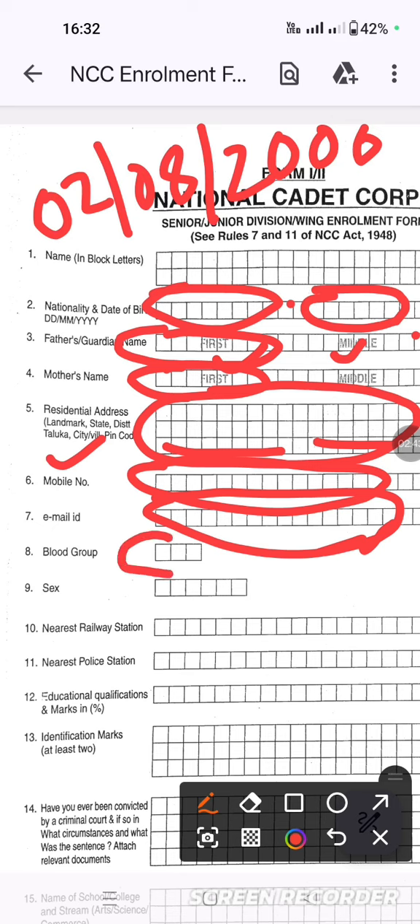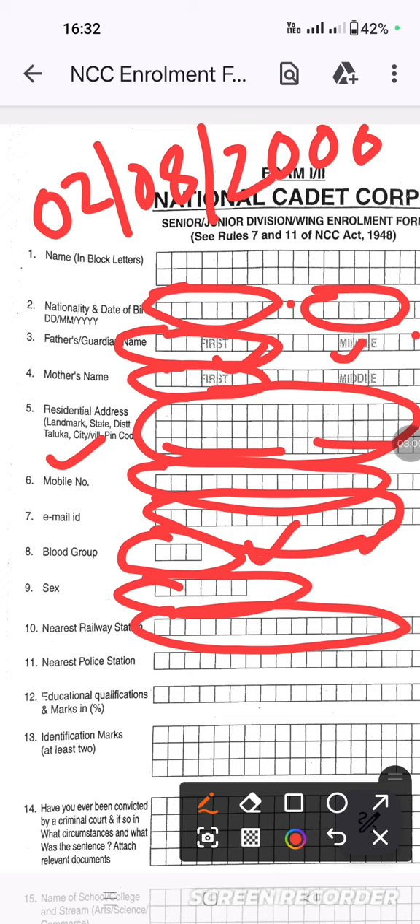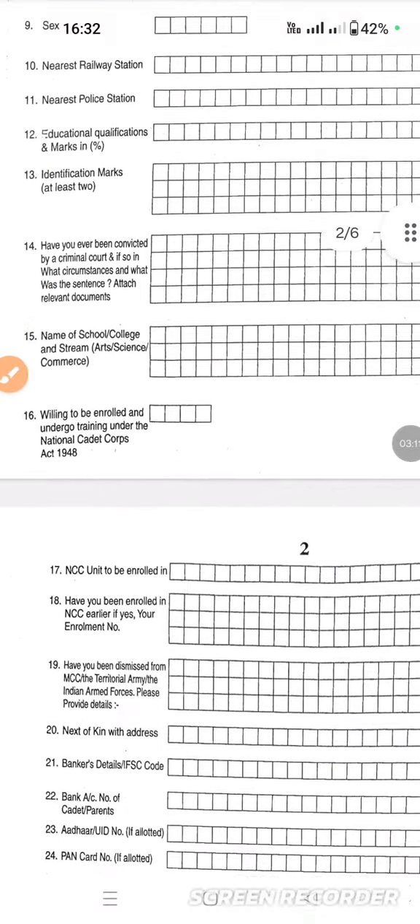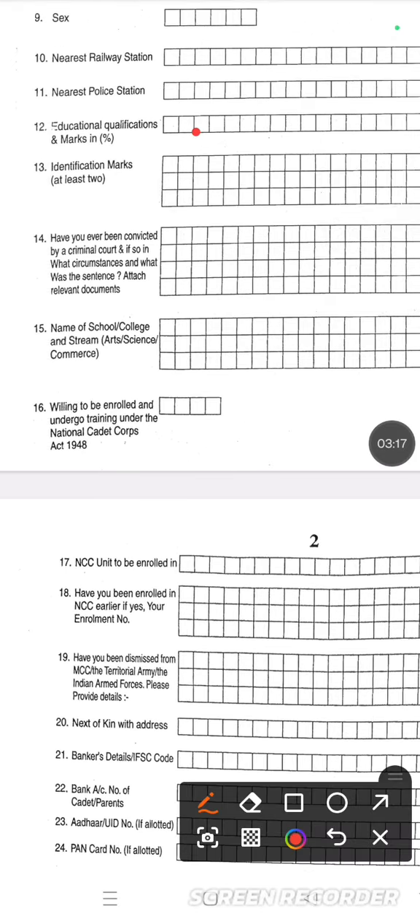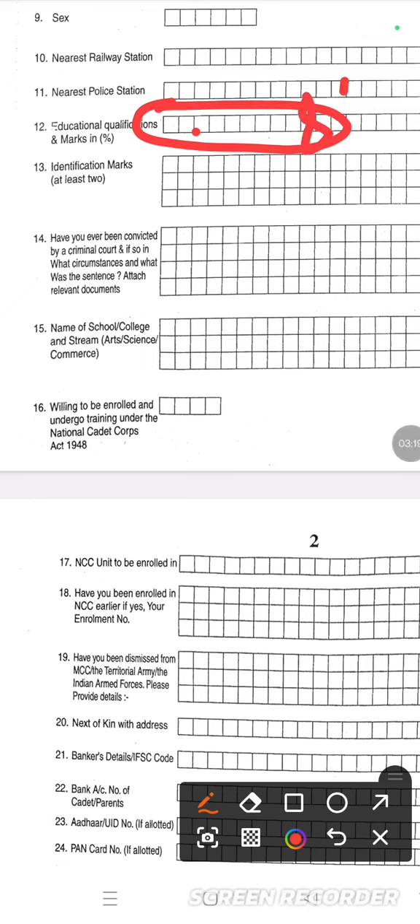Now the blood group, which is the main thing. If you don't know your blood group, then when you have a medical or when you can go somewhere, find out what your blood group is. Then sex, meaning male or female. Then nearest railway station, maybe Jalandhar Cantt, Jalandhar City or whatever. Nearest police station, fill in the same way. Now educational qualification. Right now you can fill 8th class or 9th class, whichever class you are in.